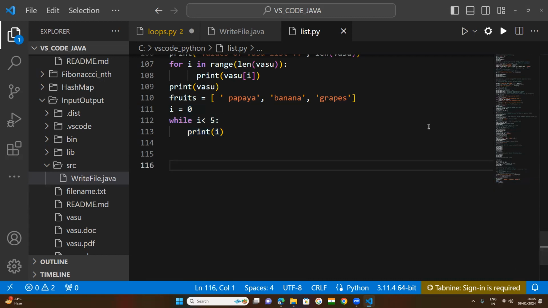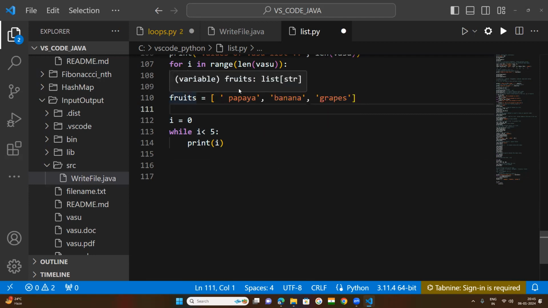Now come here. Why is this while loop continuously running? You need to understand, because the while loop can also be used to loop through lists. So first of all, we need to understand the while loop.